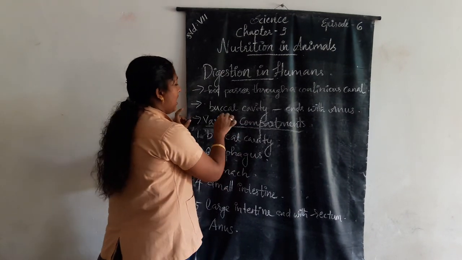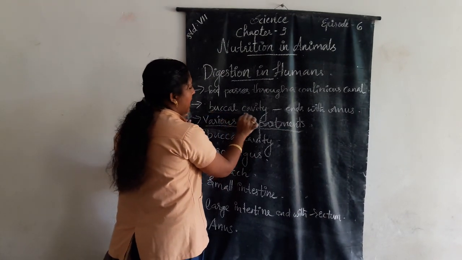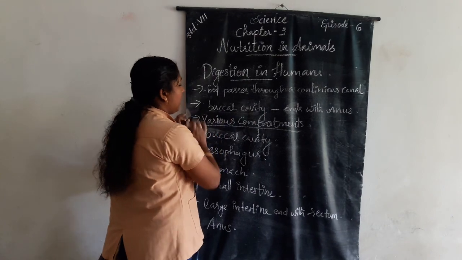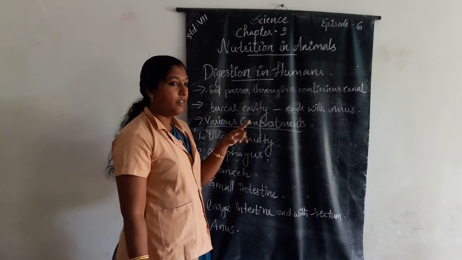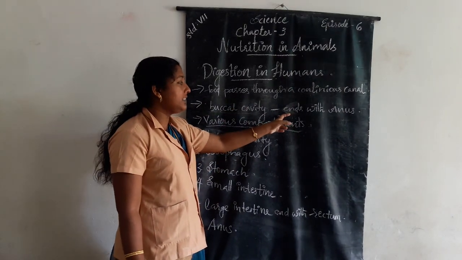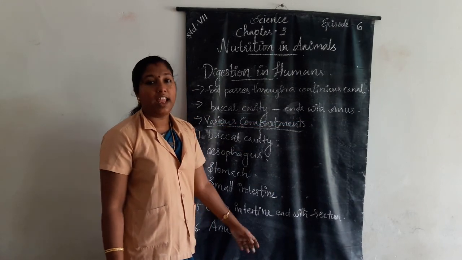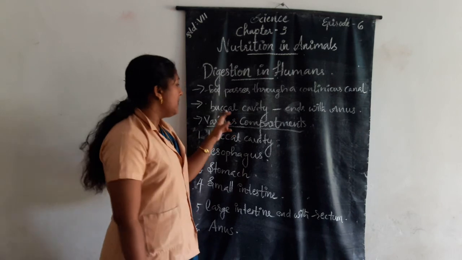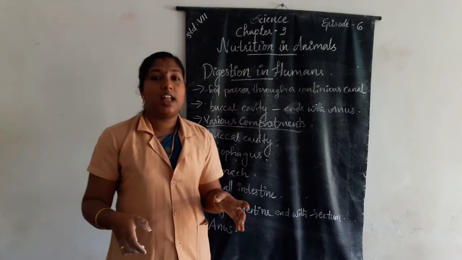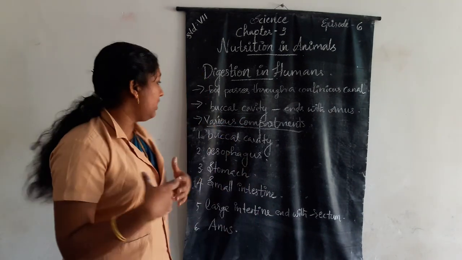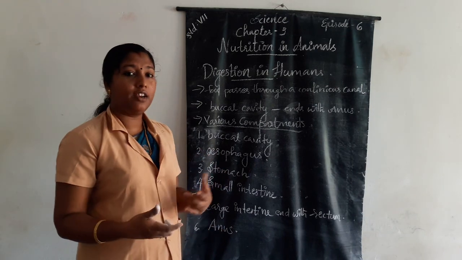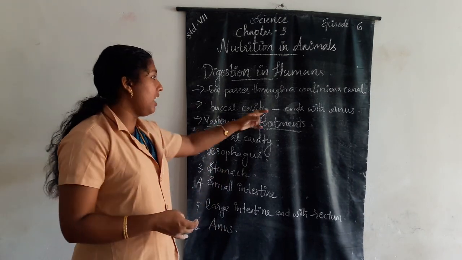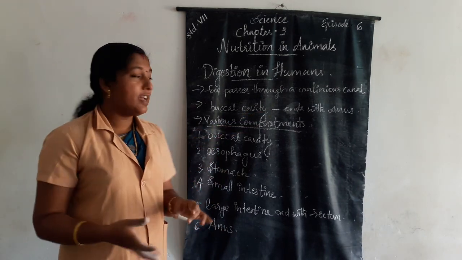The canal starts with the buccal cavity and it ends with the anus. The continuous canal can be divided into various compartments.